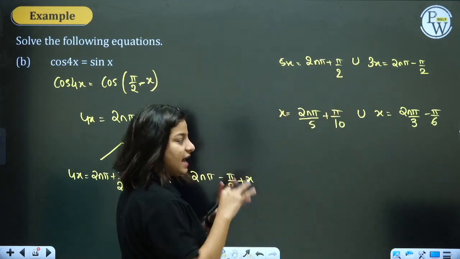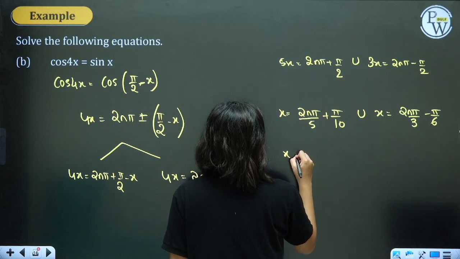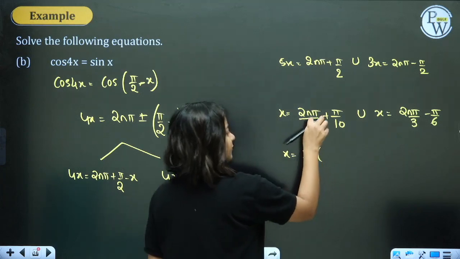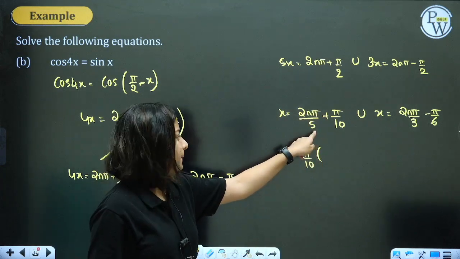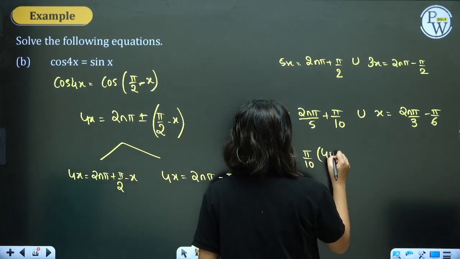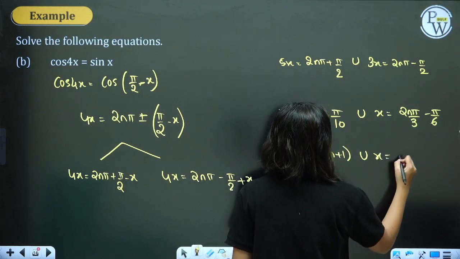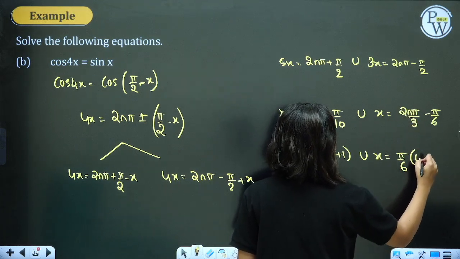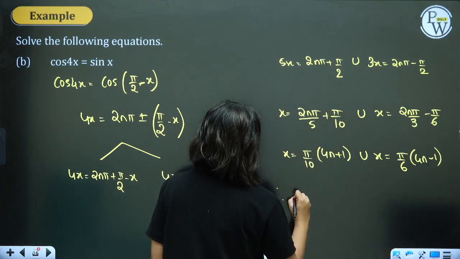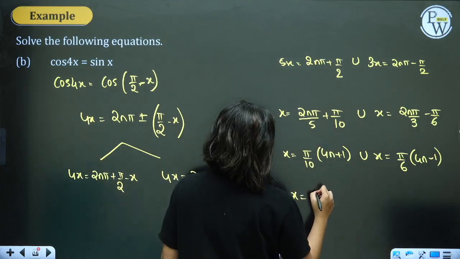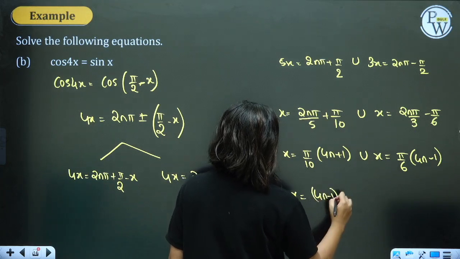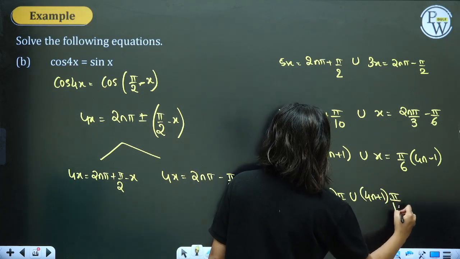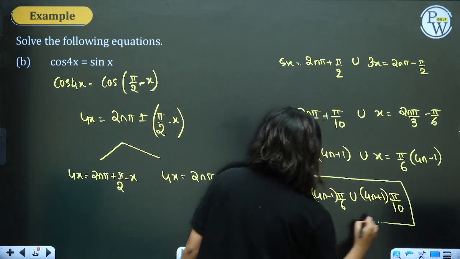It can be further nicely written. From the first part, x equals, if you take π/10 common, making the LCM as 10, it will be (4n + 1) times π/10. And here, x equals, if you take π/6 common, making the LCM as 6, first term (4n − 1) times π/6. Therefore, the final value of x is (4n − 1)π/6 union (4n + 1)π/10.